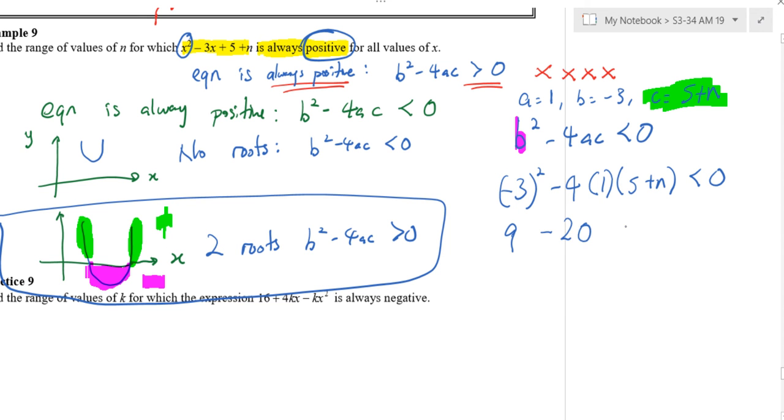Minus 20 minus 4n less than 0. Do step by step. Settle the two numbers first. 5, negative 11 minus 4n less than 0. Next one, bring the negative 11 over. Negative 4n less than 11. Next one, n is what? More or less?